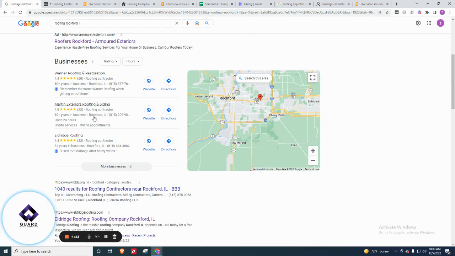Now, I was looking here as well, and I did see you guys. Where are you? So you're on one of the bottom searches. You're right on the cusp of this first page when it comes to ranking your website for Rockford. So you want to be able to bring that up some, and then of course we would be able to rank your website for any other area that you would choose to rank it within as well.